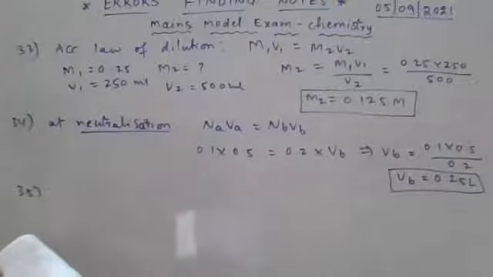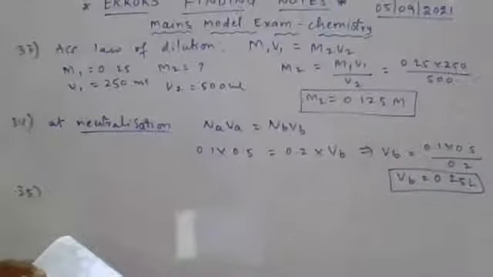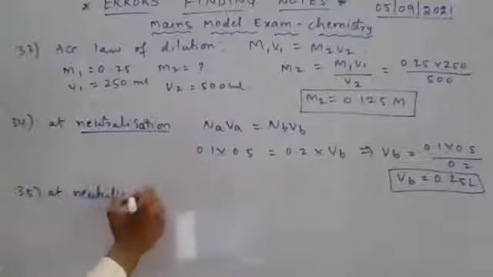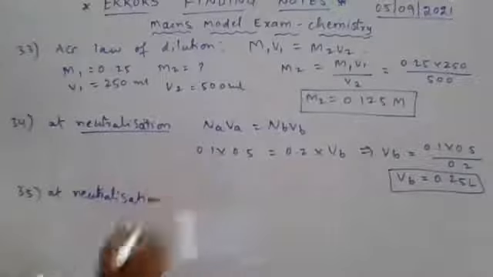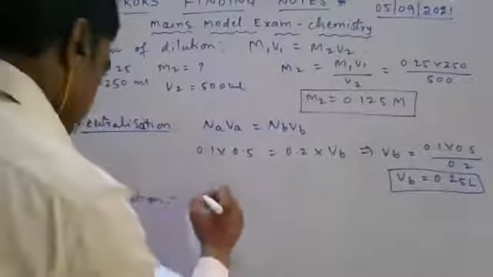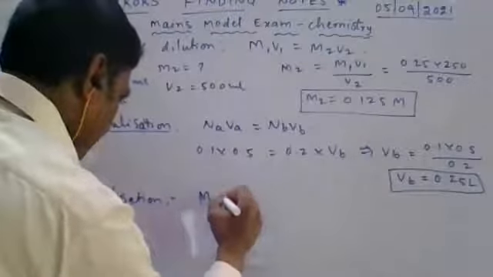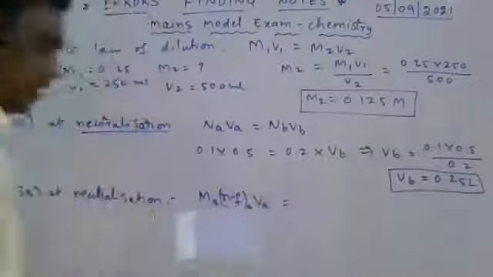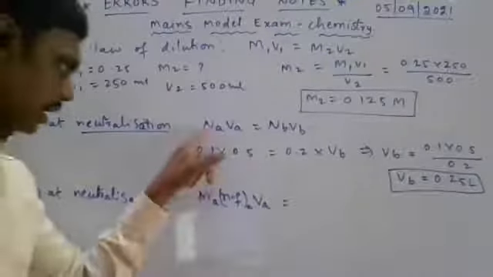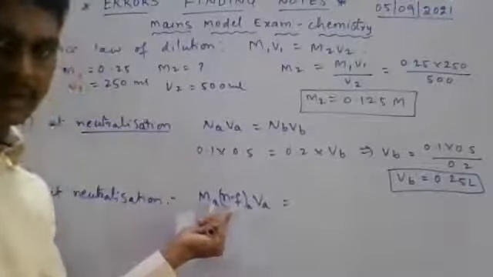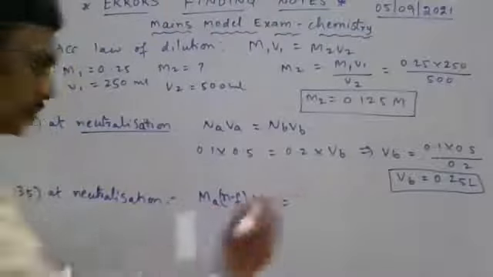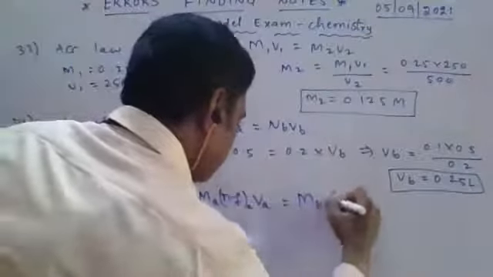Question number 35. Volume of 0.0525 M phosphoric acid required for neutralization. Again the same concept of neutralization. Here, molarity of acid into n factor of acid into volume of acid. No change. Here normality is written as molarity into n factor. That's it. So molarity of base into n factor of base into volume of base.